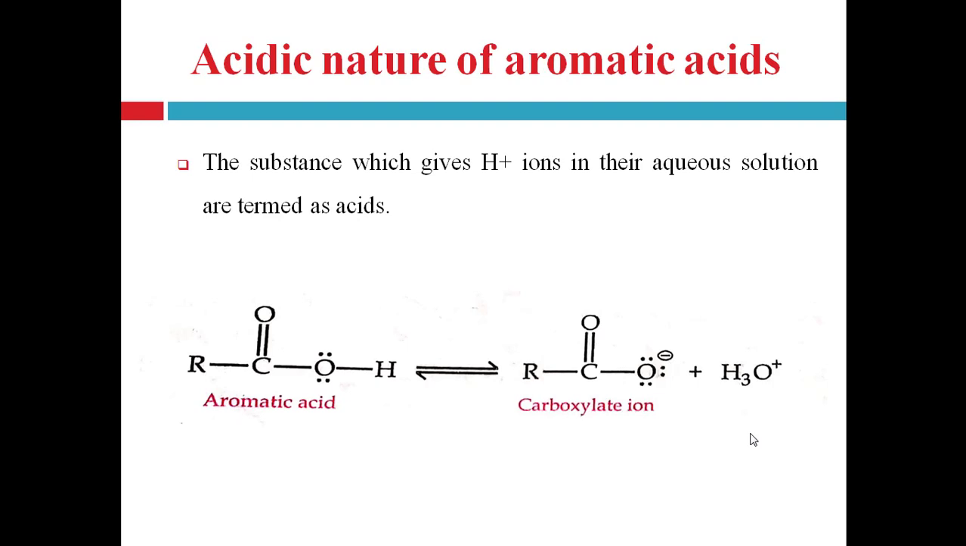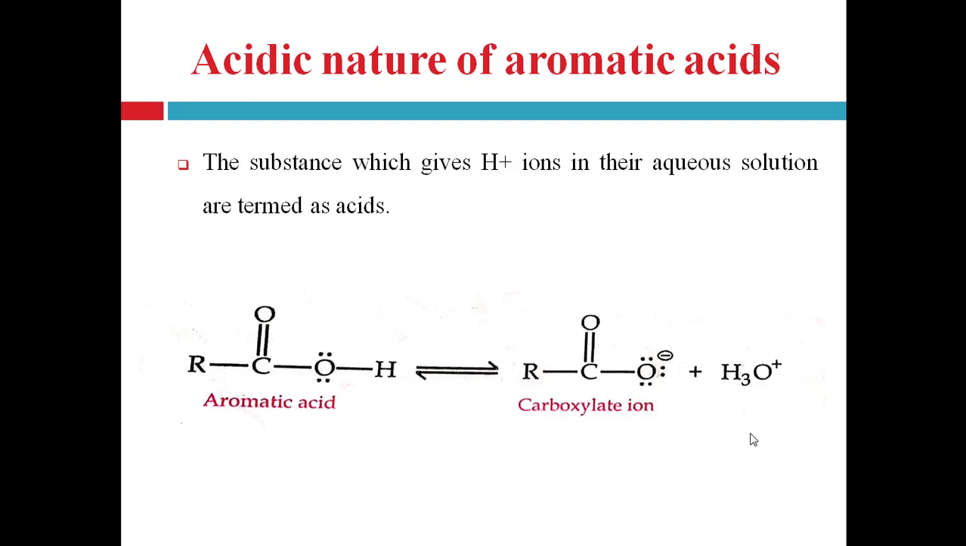So, start with the acidic nature of aromatic acids. The substances which give H plus ions, that is protons, in their aqueous solution are termed acids. Right? So, any organic compound or substance which releases, or has the capacity to donate, H plus ion or proton in a reaction or in aqueous medium is known as an acid. Right? See here,